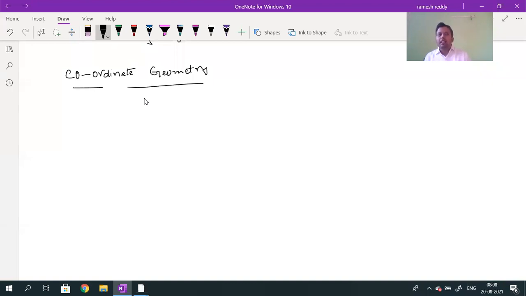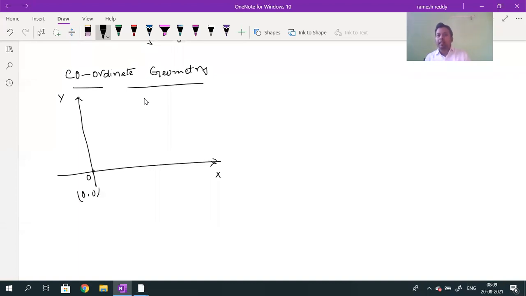In coordinate geometry, you know the coordinate axes will be there. If I consider two mutually perpendicular axes, one is the x-axis, the other is the y-axis. This point is called the origin. For two dimensions, the coordinates of the origin are 0, 0.